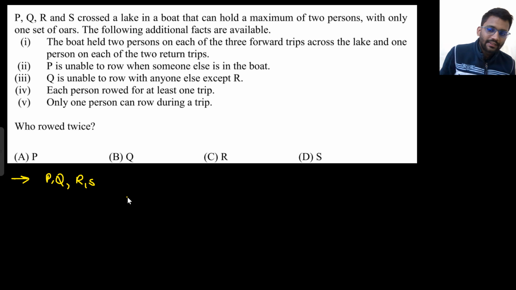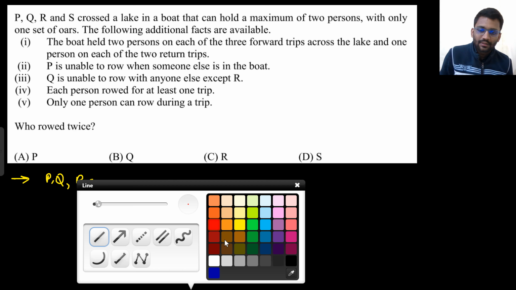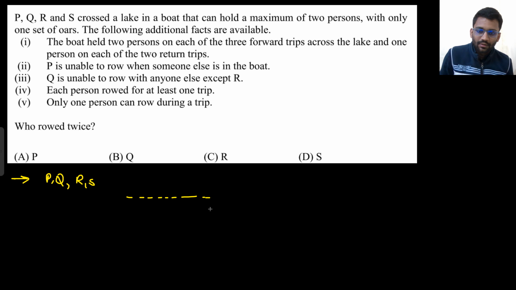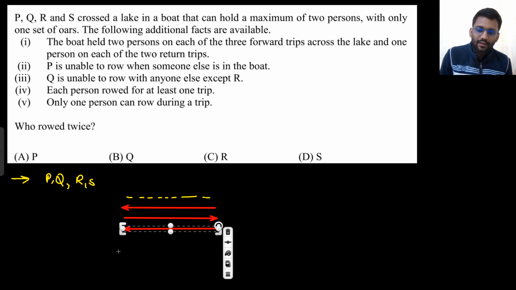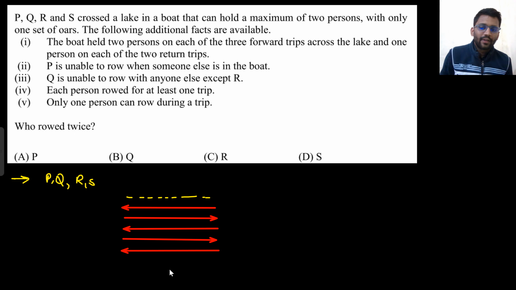Let's assume this is the lake. So there are 3 forward trips. Look, what was the scene? 1 forward trip, then 1 backward trip, then 1 more forward trip, then 1 backward trip, then 1 more forward trip. So 3 forward and 2 backward.